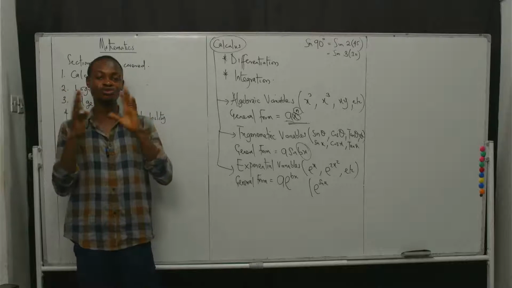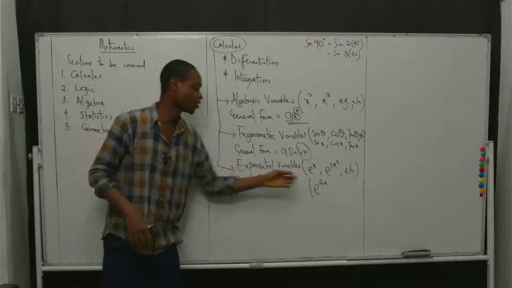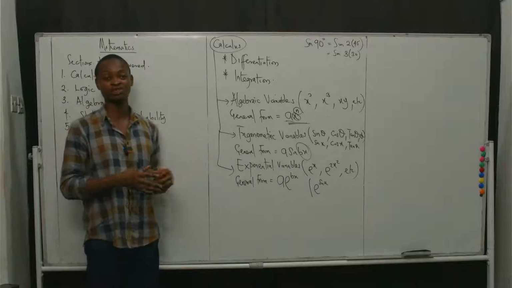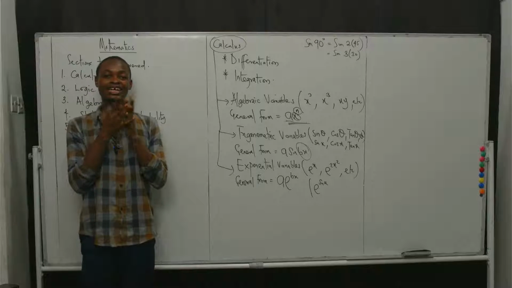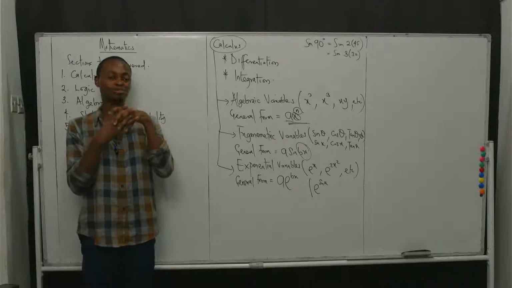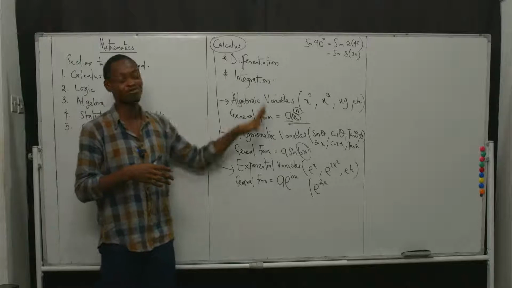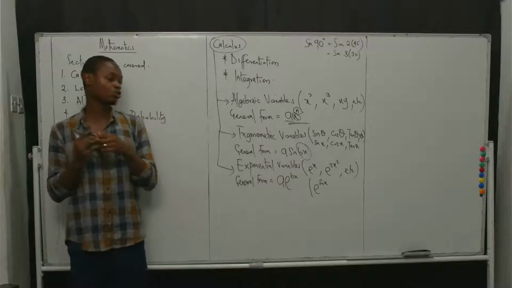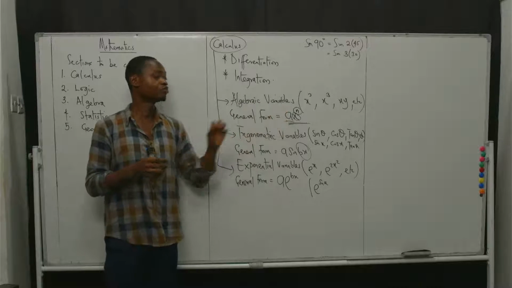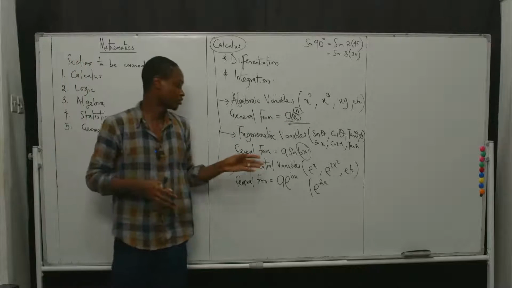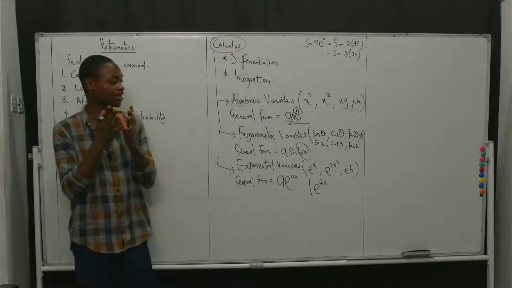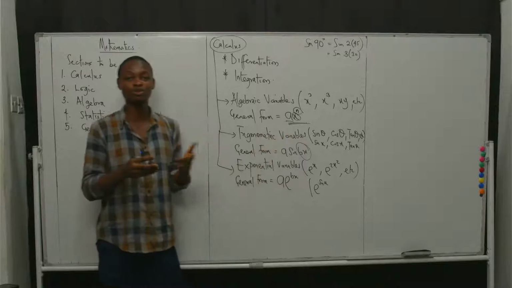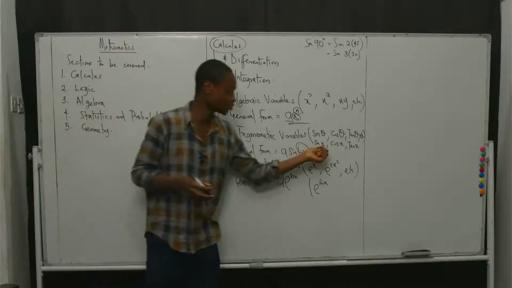Any other variable you have can serve as the power of this exponential variable. And what that immediately tells you is that there can be an interrelationship between all of the variables when you are writing them. So it's not as if algebraic variables will appear on its own, or trig variables will appear on its own. They can be combined. For instance, the trig variables can also be combined with the algebraic variables, which is what we have here.